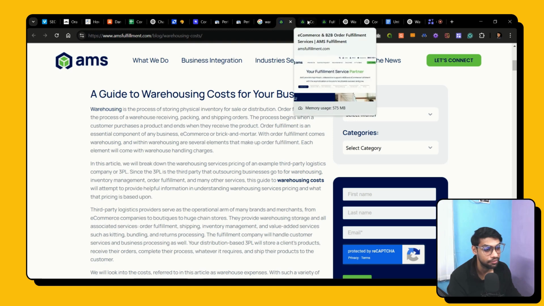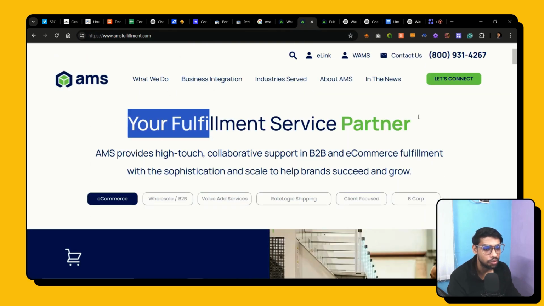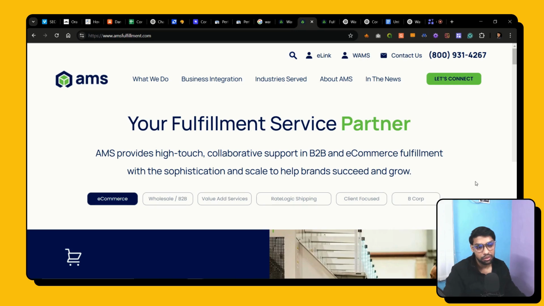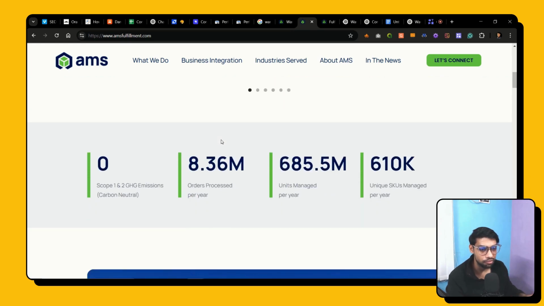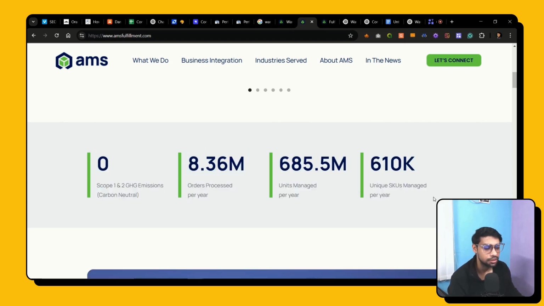So that's going to be very interesting. The first thing that I did was copy the entire content from the homepage. The purpose is that I want to feed AI, basically ChatGPT, to know more about the brand: what does the brand do, what are the services, and more importantly, what social proof or data we have about the brand that will build credibility. From the homepage, I got a couple of data points which can be used.